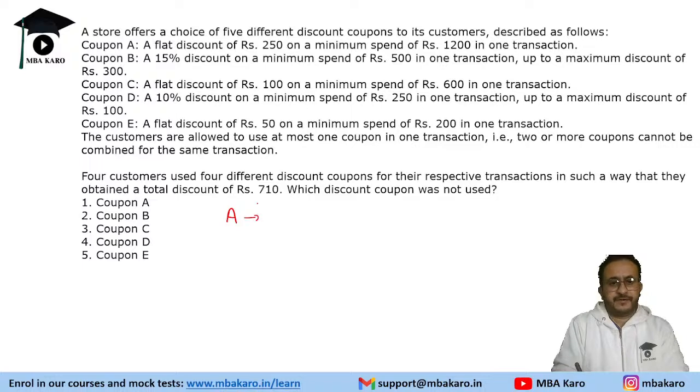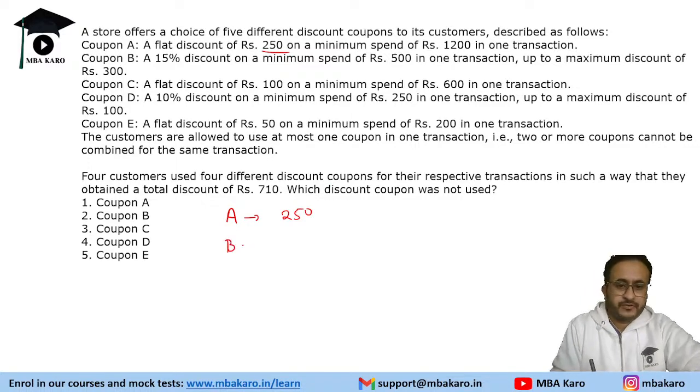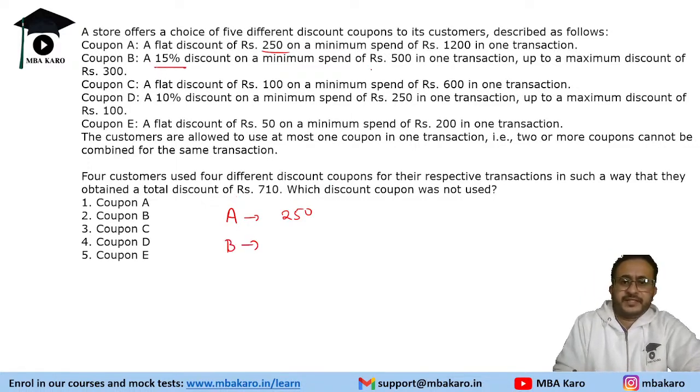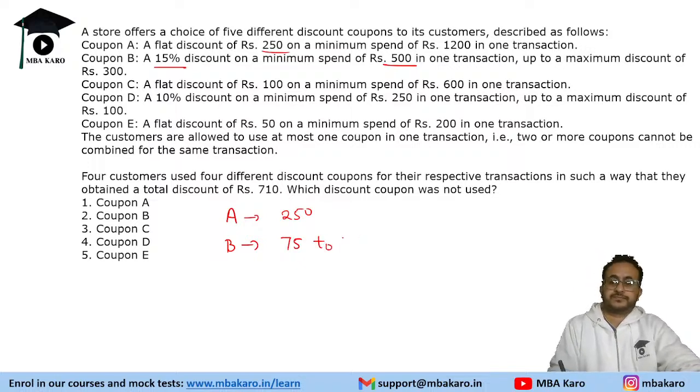So from A, one can get 250 or 0. Either it will be 250 or it will be 0. From B, 15% discount, minimum spend of 500, so minimum 75 discount, like it can be zero also. 75 to maximum 300, so it can go up to 300.